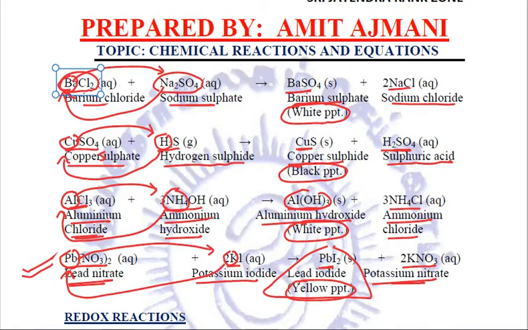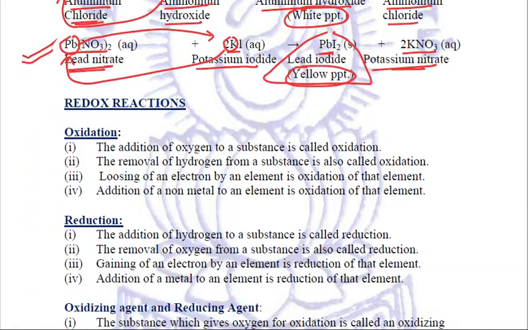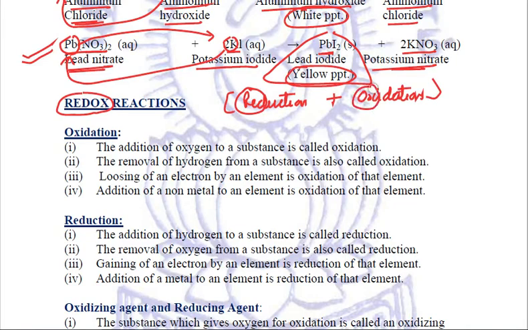Fine. Now let us come to the next type of reactions. These are the redox reactions. Now what exactly are redox reactions? Redox reactions are actually a combination of reduction and oxidation reactions. So for reduction we take RED and for oxidation we take OX. This combined together forms redox reactions.